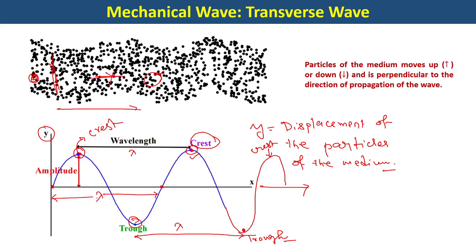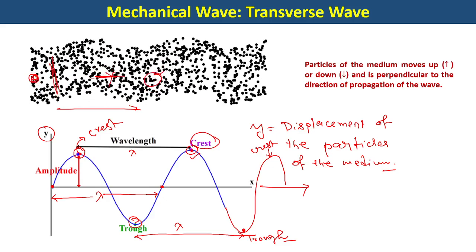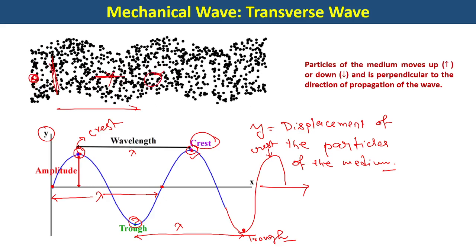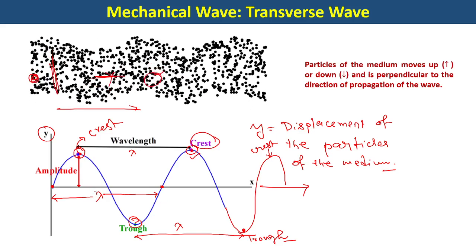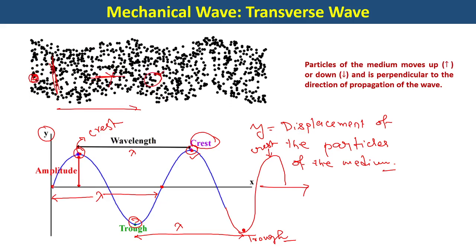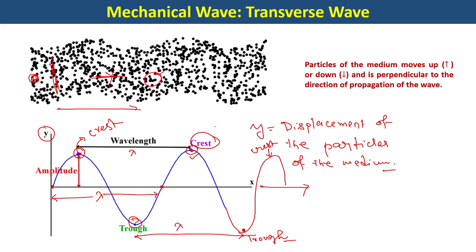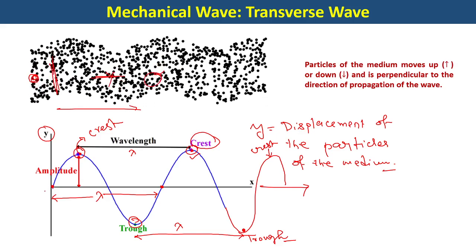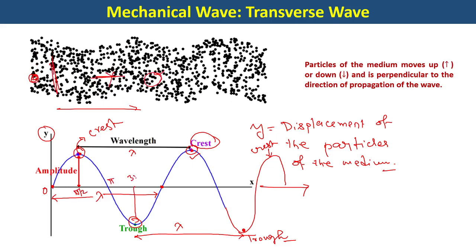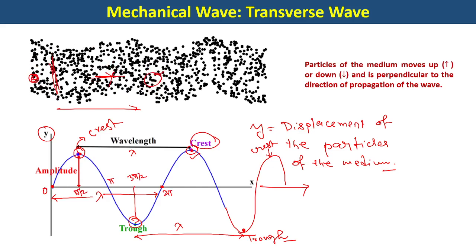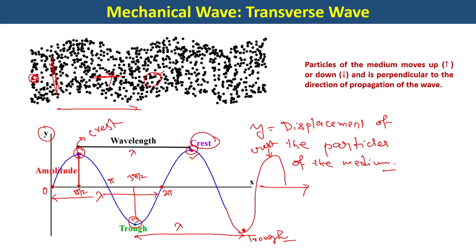So wavelength means the distance in which the particle completes one complete oscillation. Or the distance required for the particle to complete one oscillation is known as the wavelength. So wherever the twice pi radian of the oscillation is completed, because you know, in one complete oscillation there are twice pi radian, and already we have known that the phase here is 0, this is pi by 2, this is pi, this is 3 pi by 2, and this is twice pi. So wherever there is a twice pi distance covered, that distance is lambda.